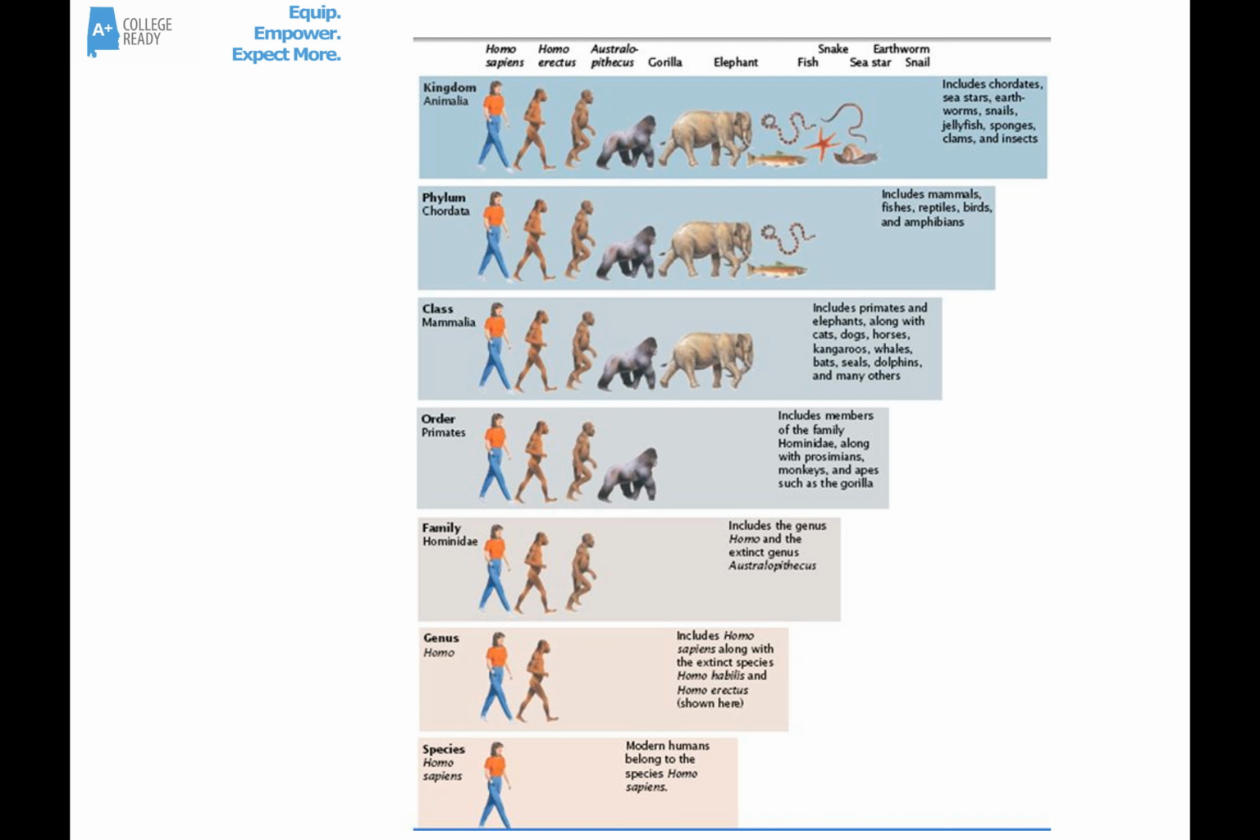So here we can see how the system works. Now, domain would be up here. So we're looking at humans. Humans would be in the domain Eukarya. That would be the same domain as plants, protists, fungi, and all other animals. But we're in the kingdom Animalia. So that eliminates plants, fungi, and protists.